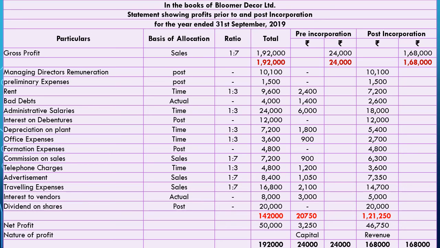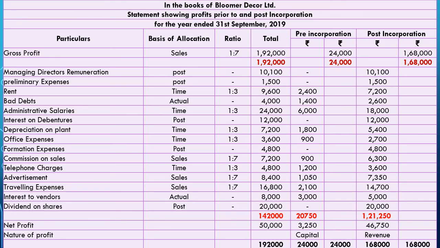Commission on sales, again related with sales, hence must be divided according to the sales ratio, which is 1:7. So 7,200 is divided as 900 and 6,300. Telephone charges, again a fixed expense, divided as time ratio 1:3. 4,800 is divided as 1,200 and 3,600.